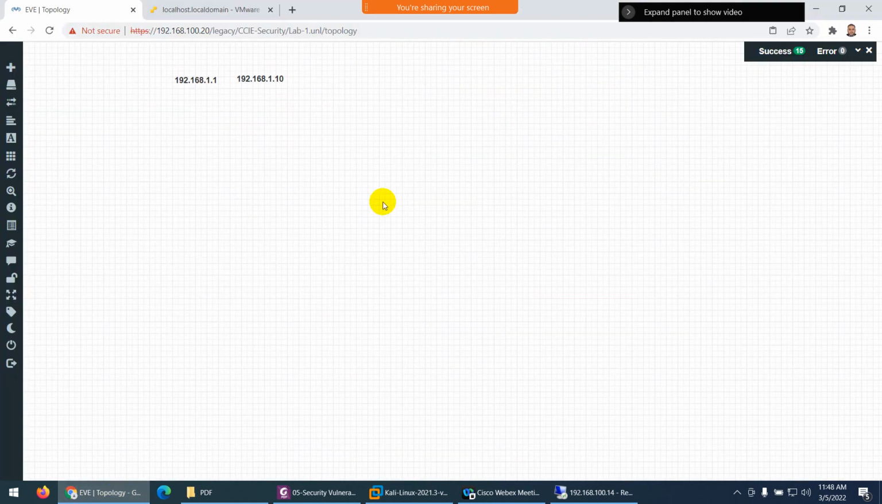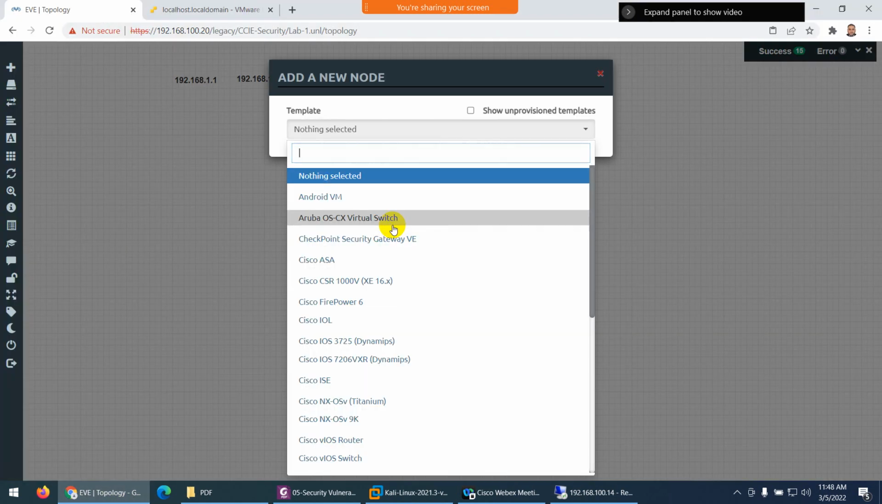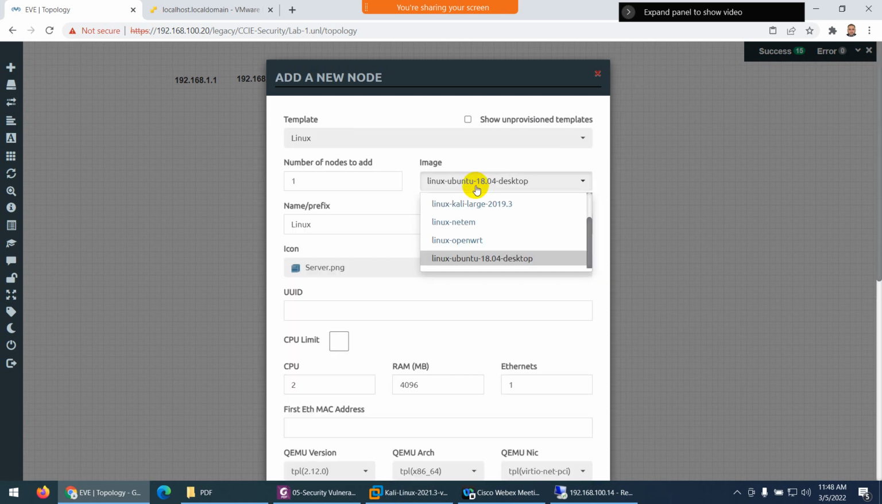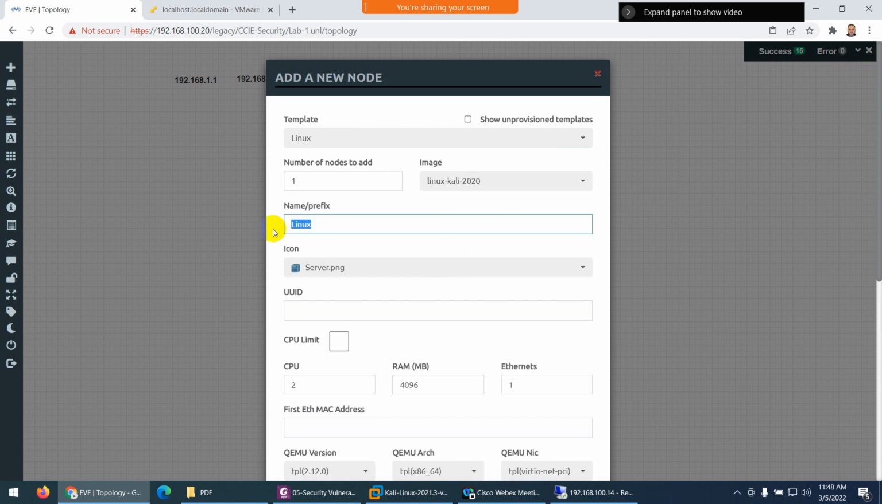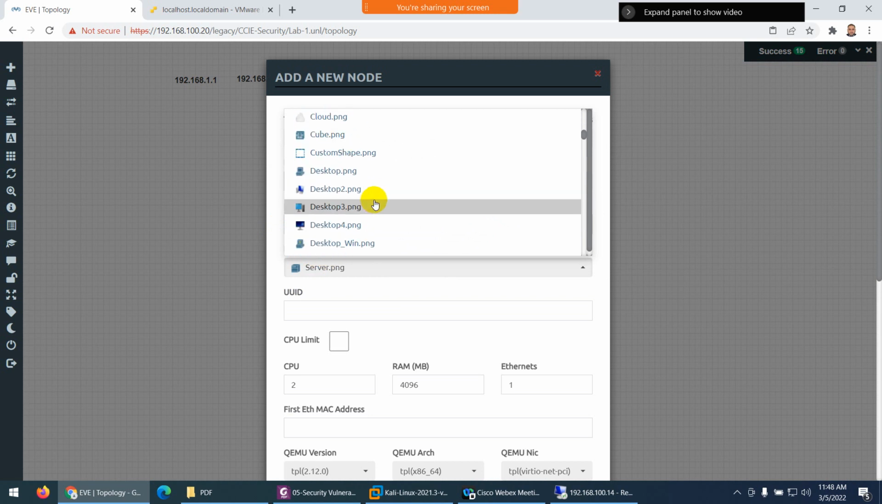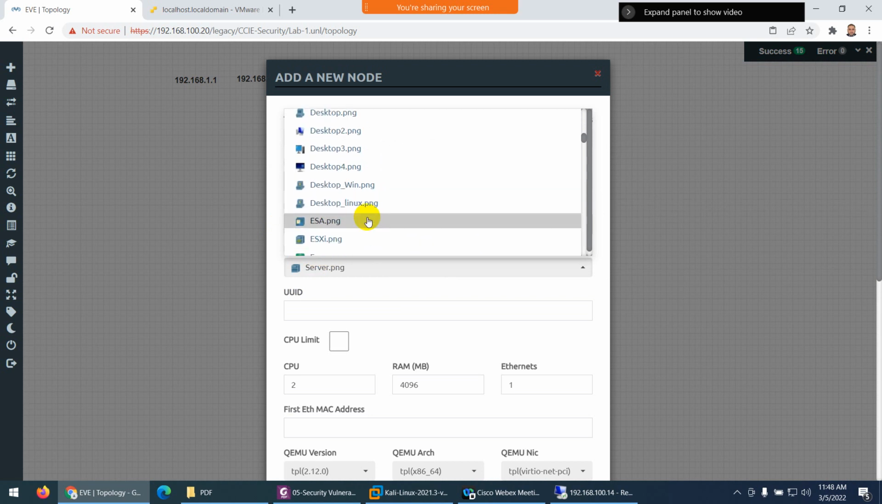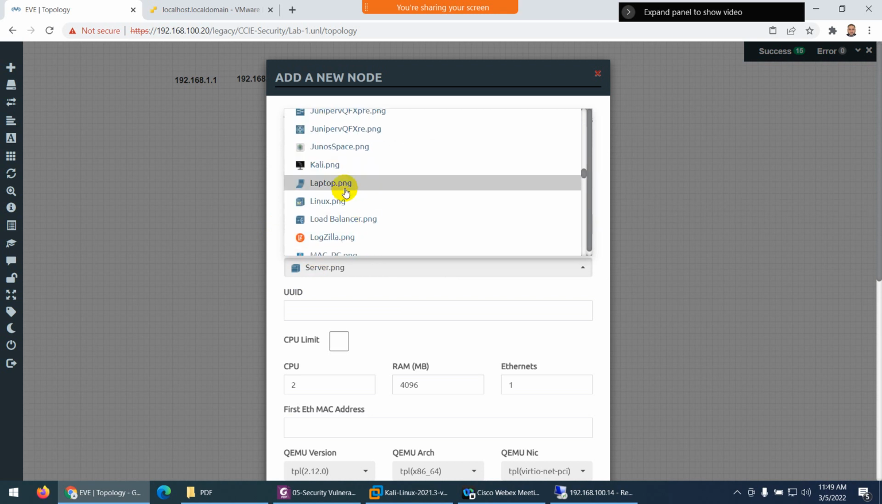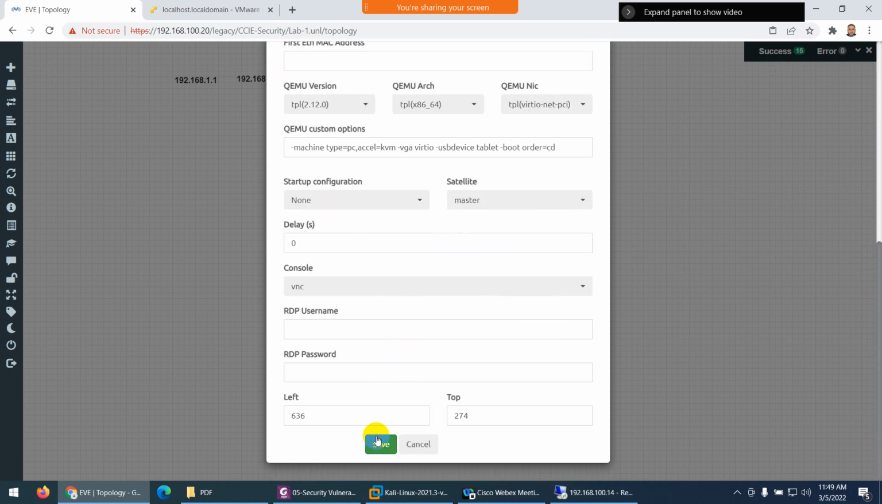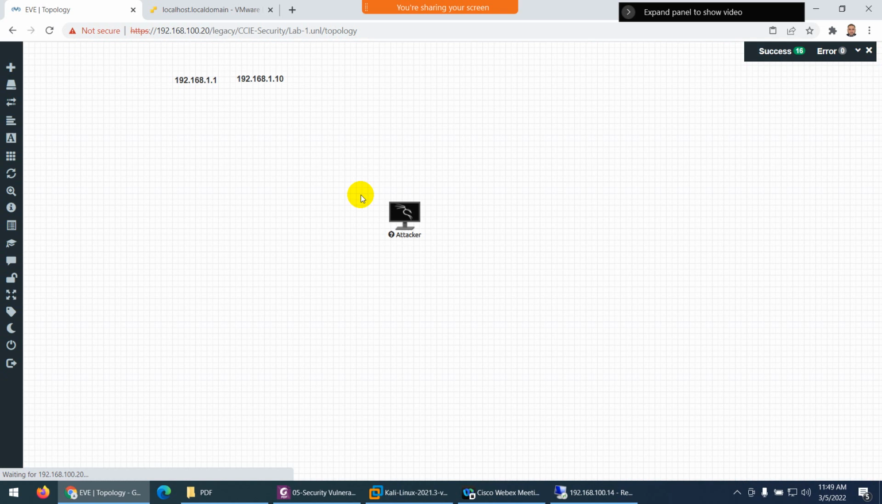So let me go to EVE-NG, and here I need one Linux, and definitely the Linux will be Kali Linux. So let me go to the latest Kali Linux, which is Kali Linux 2020, and I will give it the name attacker. Let me give it some more RAM. So I need one Kali Linux.